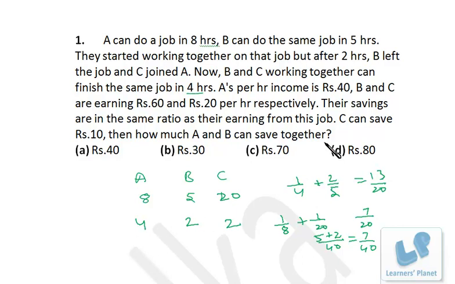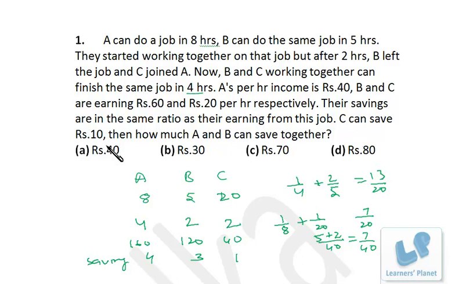So that's 4 into 40, A's earning is 160, B's earning is 80 and C's earning is 40. Now their savings are in the same ratio as their earning from the job. Okay, I'm sorry, earning is 160, 80 and 40. So that's 4 is to 2 is to 1, and that's their saving ratio.